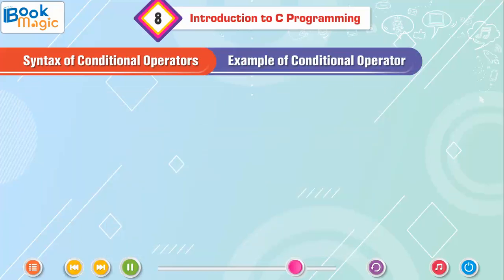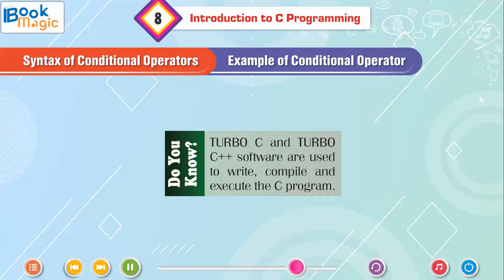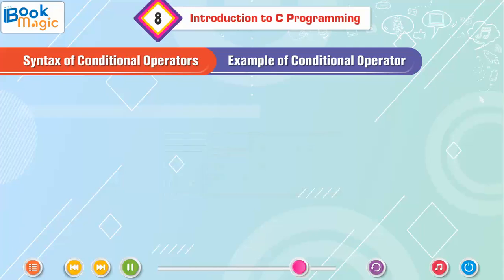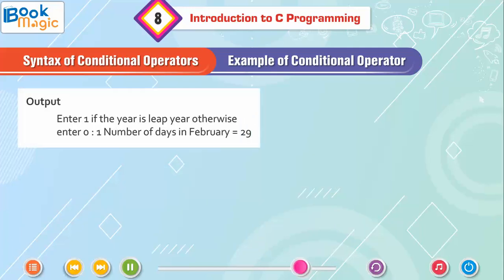Example of conditional operator. Do you know? Turbo C and Turbo C++ software are used to write, compile and execute the C program. Output: Enter 1 if the year is leap year, otherwise enter 0: 1. Number of days in February equals 29.